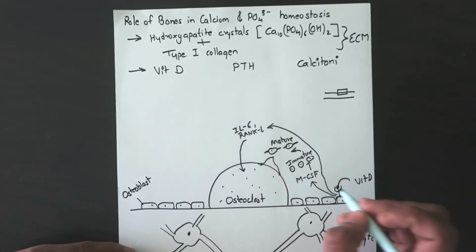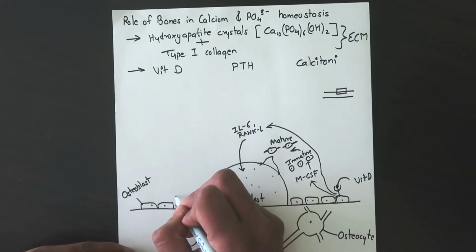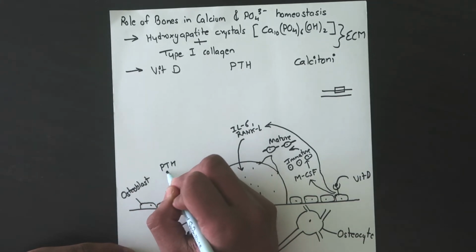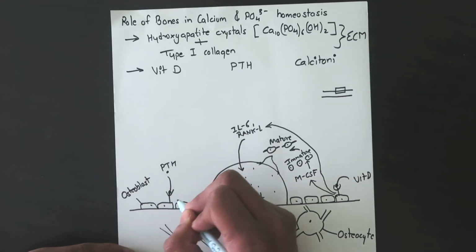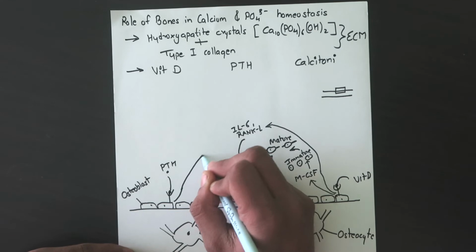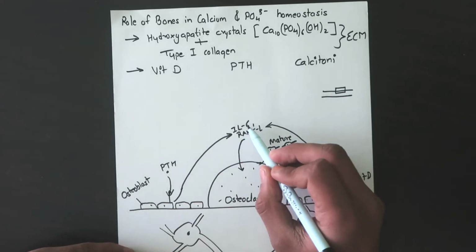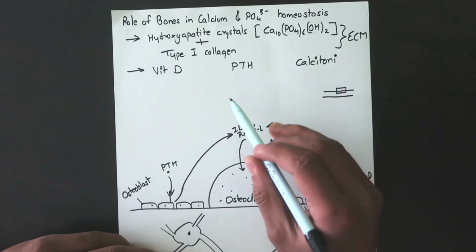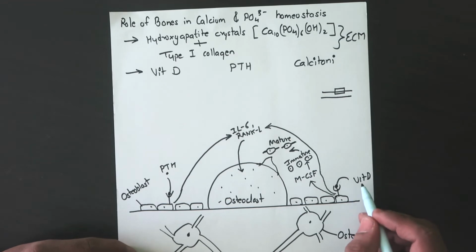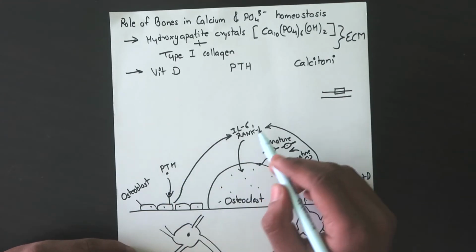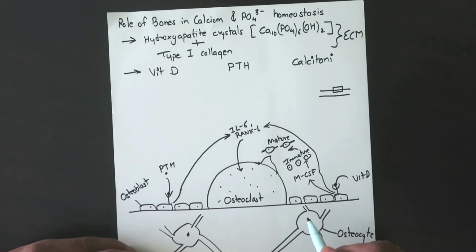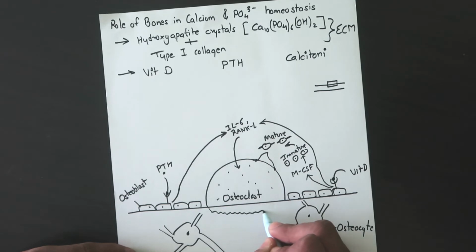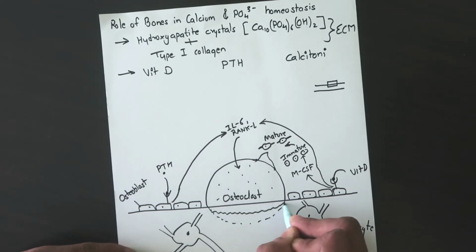Now talking about the parathyroid hormone, similar to vitamin D, it will have its receptor on the osteoblast cells. So the parathyroid hormone will come here and bind to its receptor on the osteoblast cells, and then osteoblast cells will produce the same paracrine factors, interleukin 6 and RANKL, and this will stimulate the osteoclast cells. That's the function of parathyroid hormone. As you can see, both of these hormones stimulate the osteoclast cells, and what osteoclast cells do is destroy the bone here. So it will eat up this bone over here.